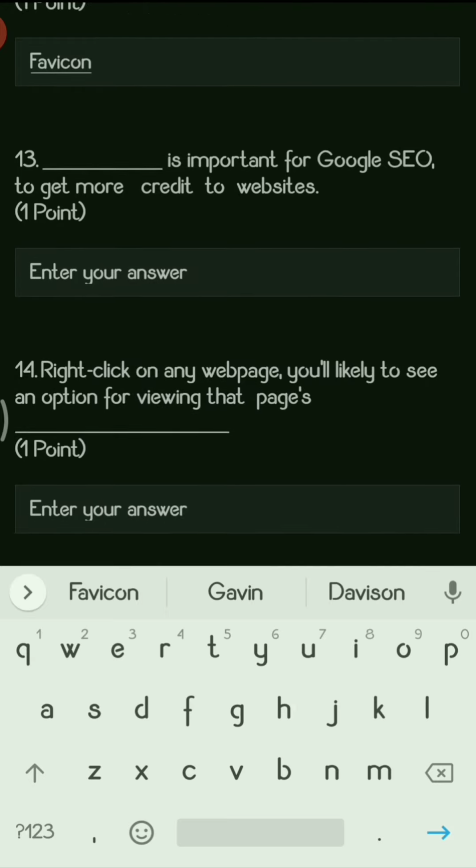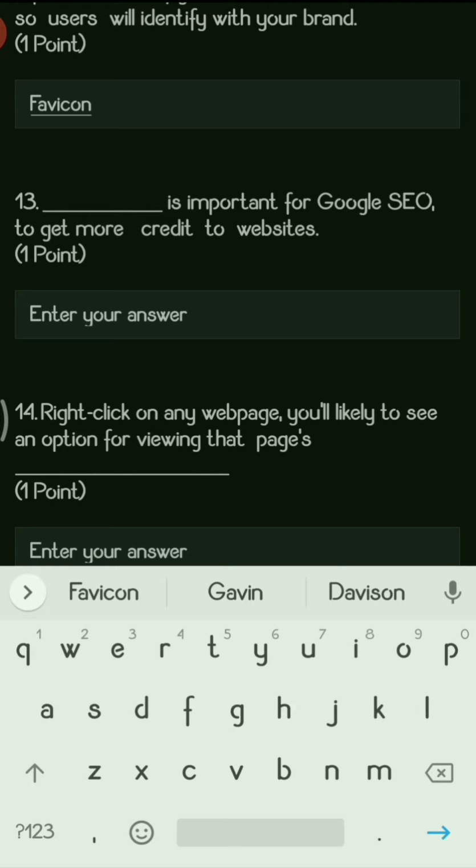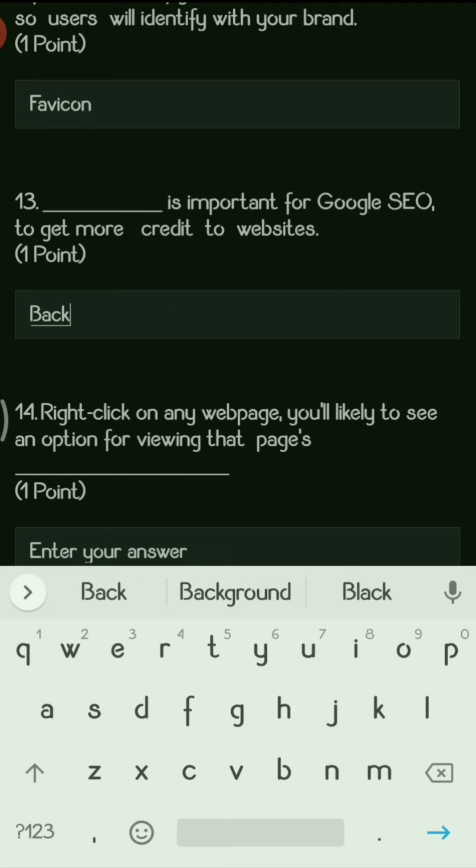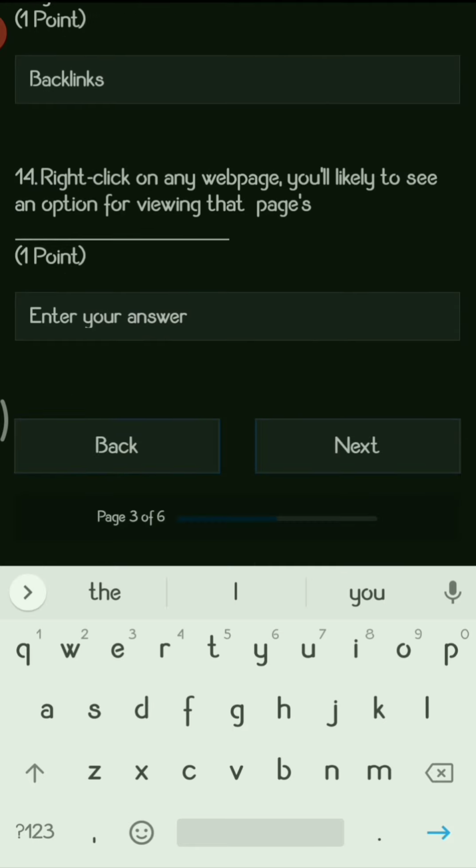Next question. Dash is important for Google SEO to get more credit to your website. So what is important if you want more credit? Definitely backlinks. If your website has lots of backlinks, then definitely you will gain more credit. The search engine is going to give more credit to your website.